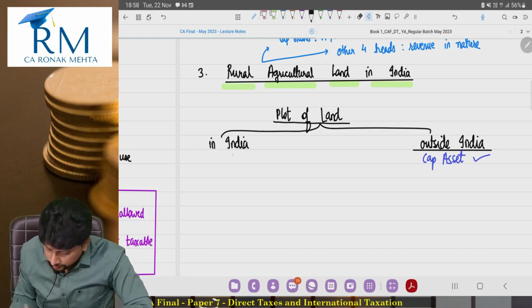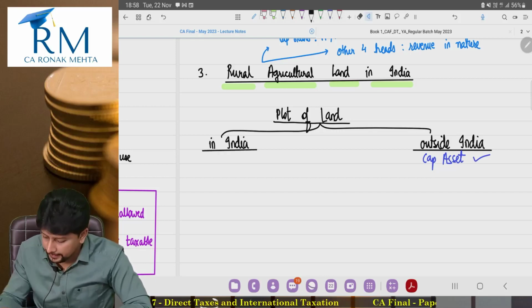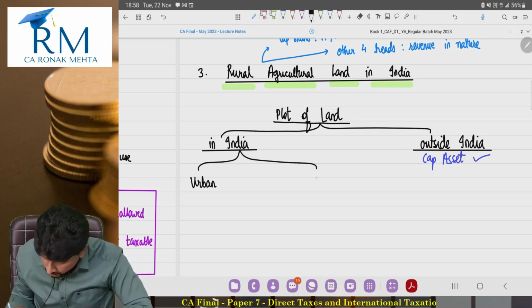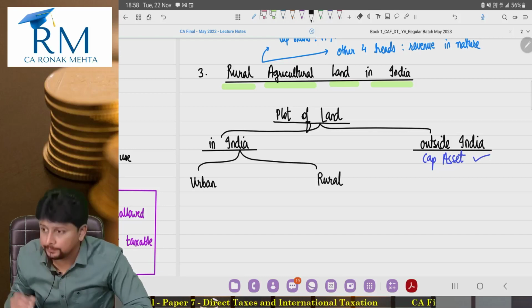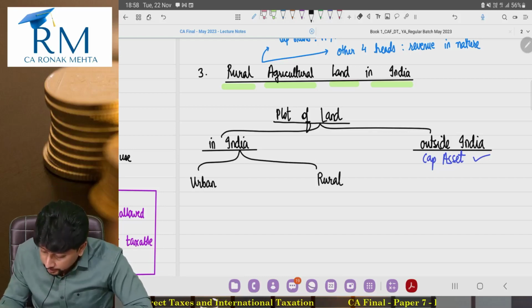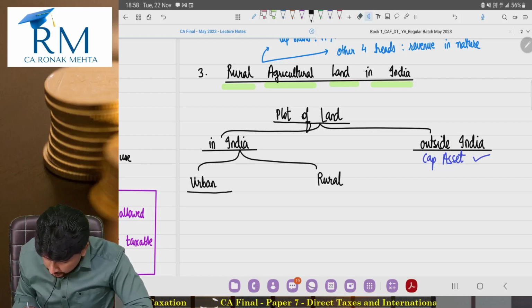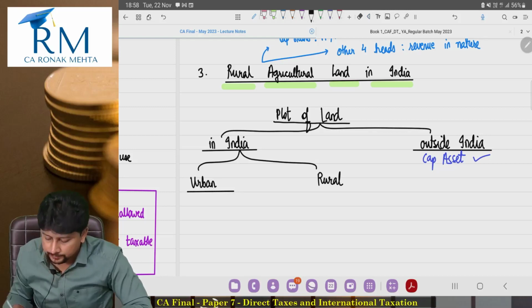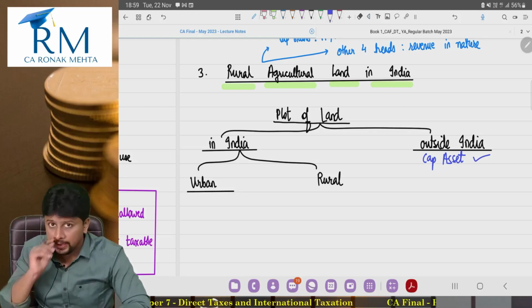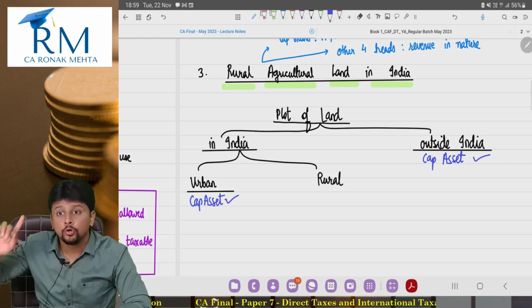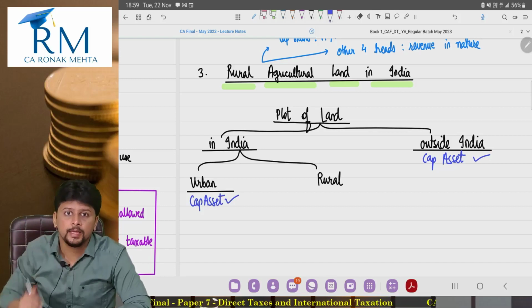If the plot of land is in India, then where is it? So option 1, it is an urban area. Option 2, it is in rural area. If the plot of land is in urban area, then also story gets over. If the plot of land is in urban area, it is a capital asset. The exception is talking about rural, na? This is in urban area.